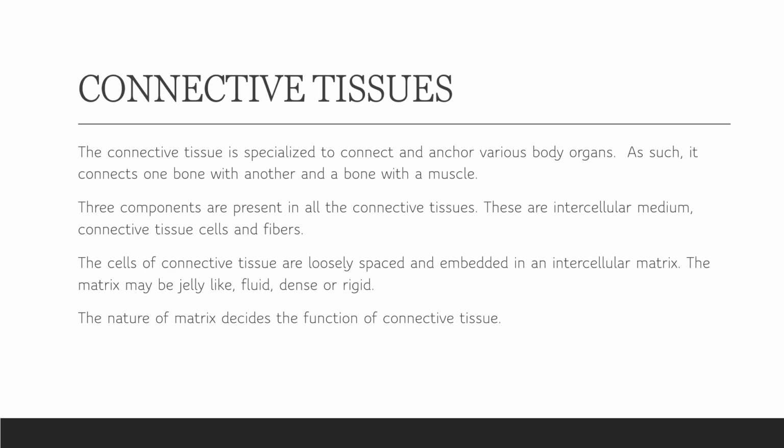Three components are present in a connective tissue: its matrix, the medium on which it is formed; its cells, which kind of cells are present; and which kind of fibers are present. Actually, there are two kinds of fibers. One gives flexibility or elasticity, and the other gives strength, which is more important. The cells of connective tissues are loosely packed, embedded in an intercellular matrix, or they may be hard, rigid, dense. So it depends on the function. You can say the matrix decides the function of the connective tissue.